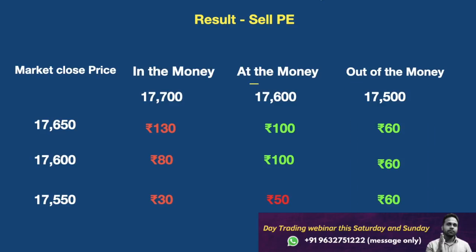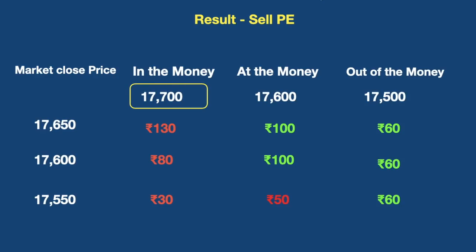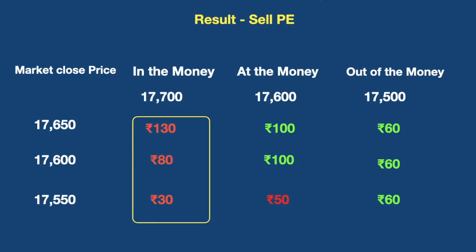And when I sold at the money put option, we got our entire premium amount only 2 times. But in all the three situations, when we chose in the money strike price, we did not receive our entire 180 rupees of premium amount. There was always a reduction in the premium amount when the market closed lower and lower.